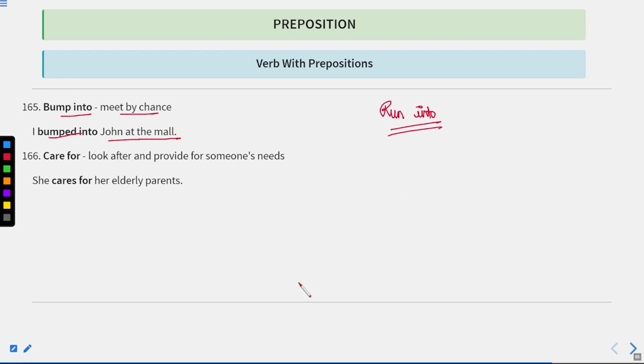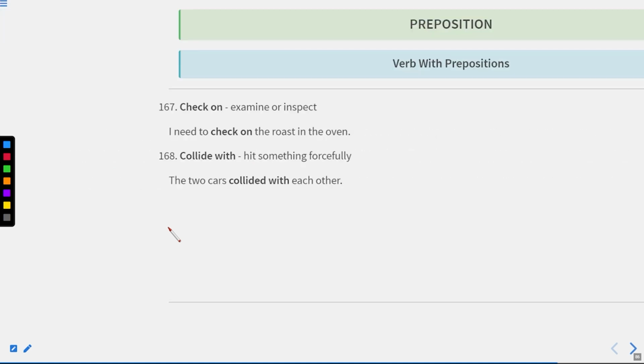Run into means when someone meets suddenly or meets by chance. Care for means look after and provide for someone's need. She cares for her elderly parents. Now let us move to the next one.